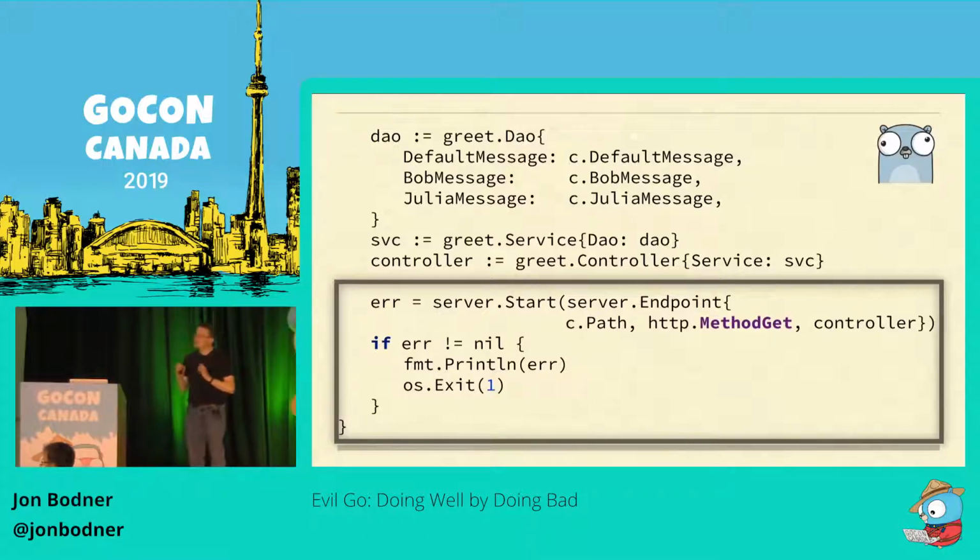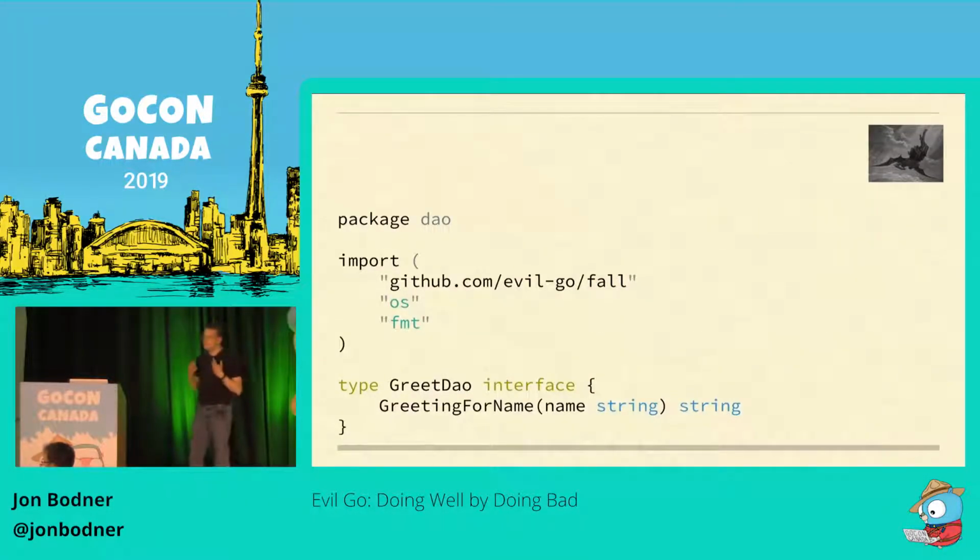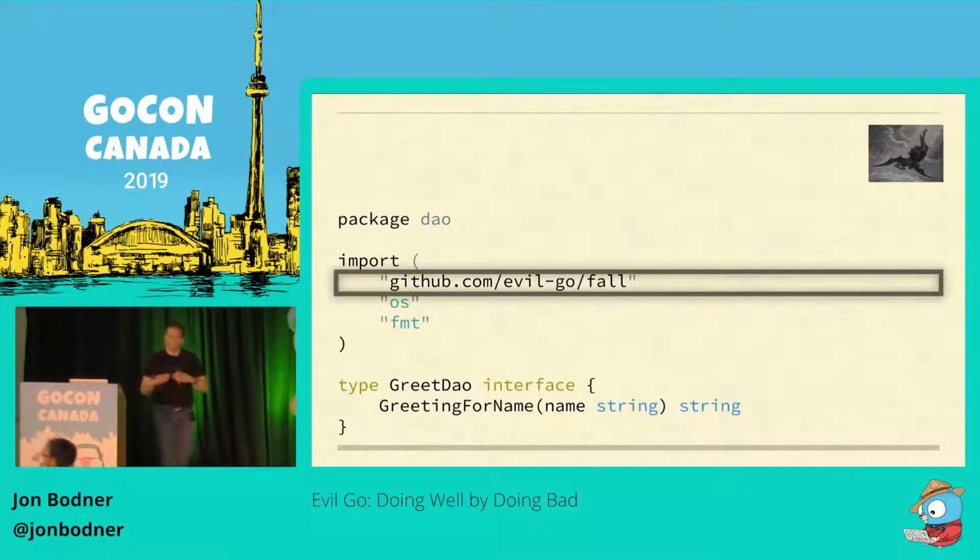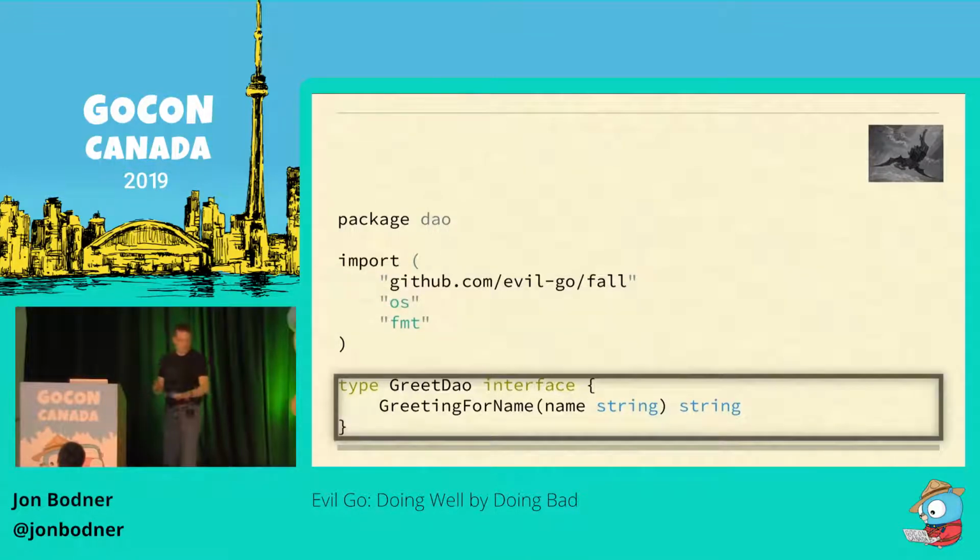So first of all, we're going to break apart our greet package into multiple packages with each one containing one layer of the application. And this is the DAO package. We import Fall, our dependency injection framework, and because we're being evil and defining interfaces on the wrong side of the relationship, we define an interface called greet DAO. And notice in greet DAO, there's nothing referring to an error. If something fails, we're just going to panic. So far we got bad packaging, bad interfaces, bad errors. We're off to a great start.